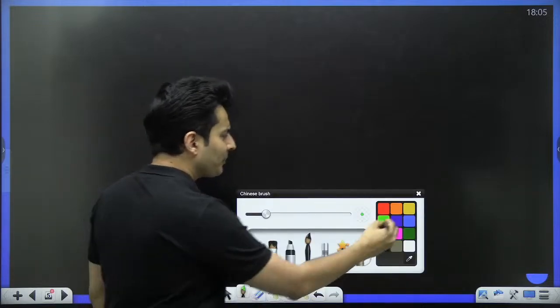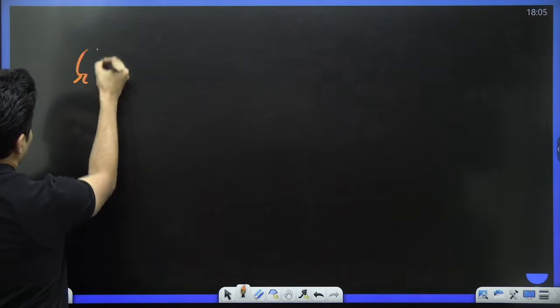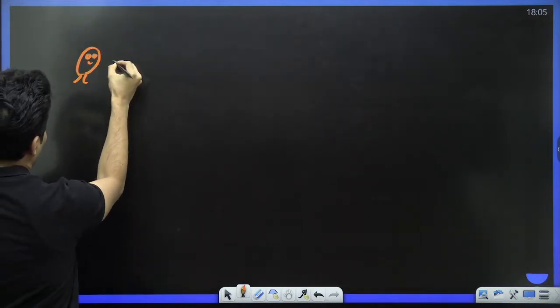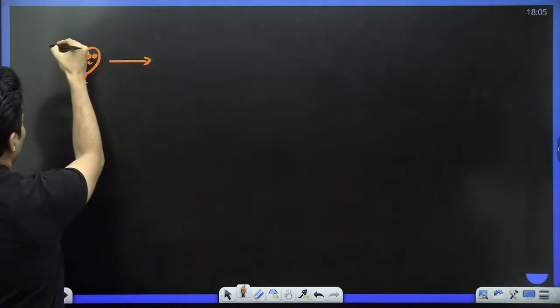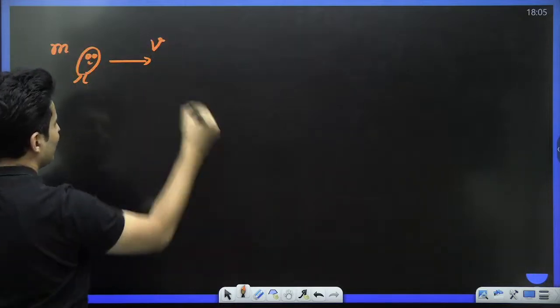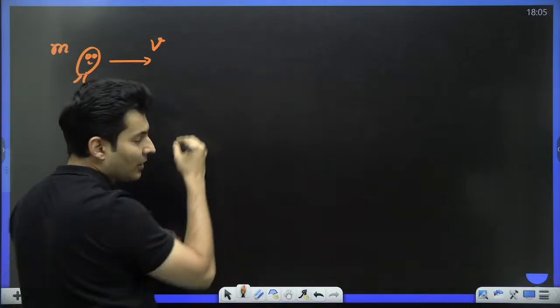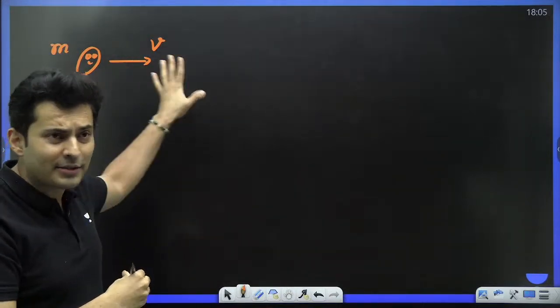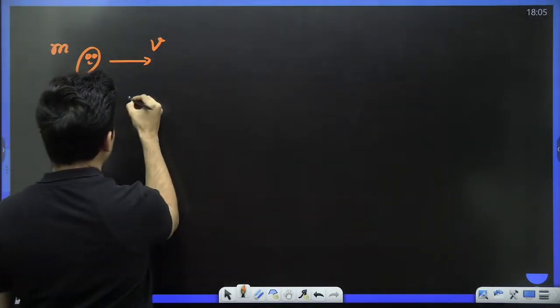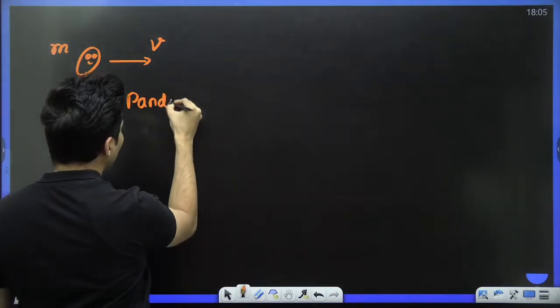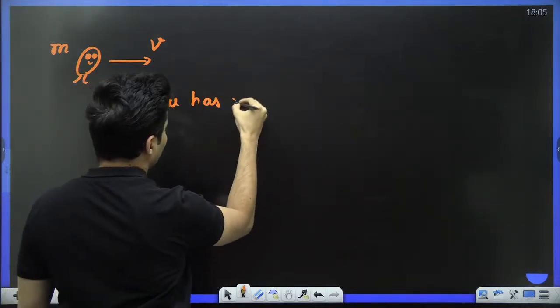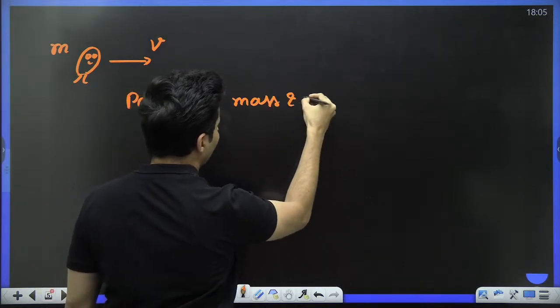Right. So let's start. See, if there is a Pandu and he is running, Pandu's mass is m, Pandu's velocity is v, then the effect of mass and velocity is called momentum. So I can say Pandu has mass and velocity.